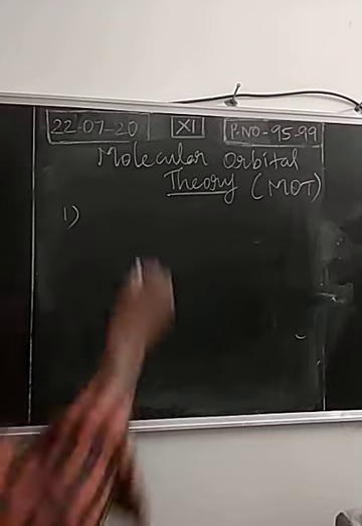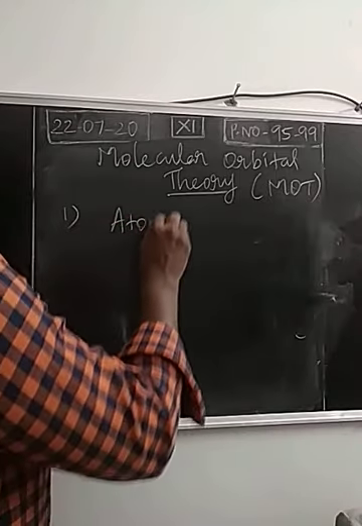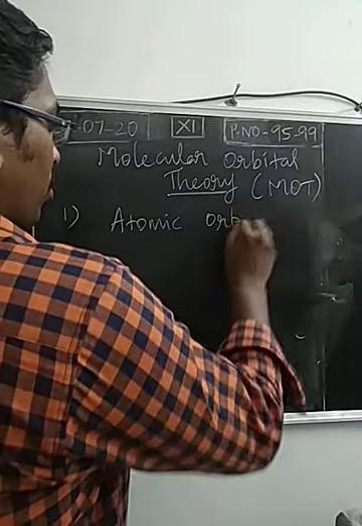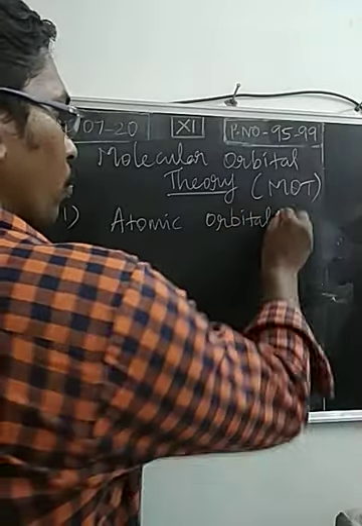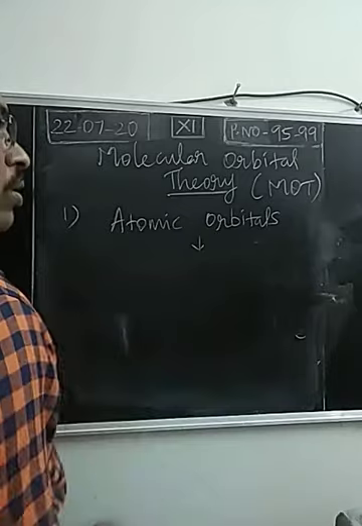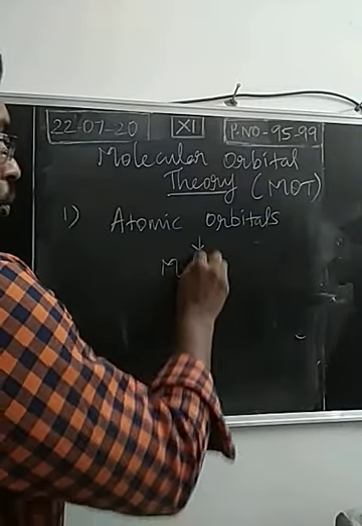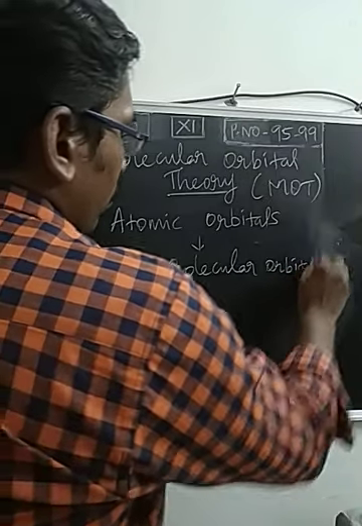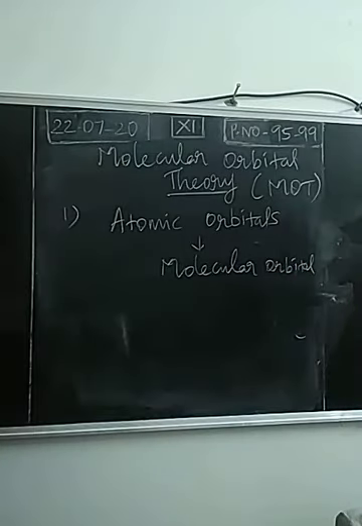First one, atomic orbitals are combining together to produce a new orbital called a molecular orbital. This is the first postulate. What we studied in hybridization, two atomic orbitals are combining, they are producing a covalent bond. If it is a hybridization, a hybridized orbital will be formed.